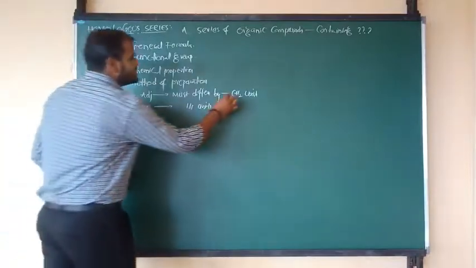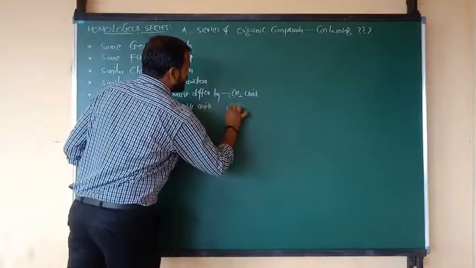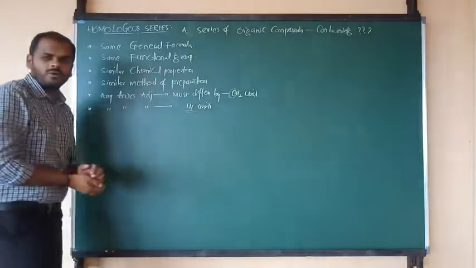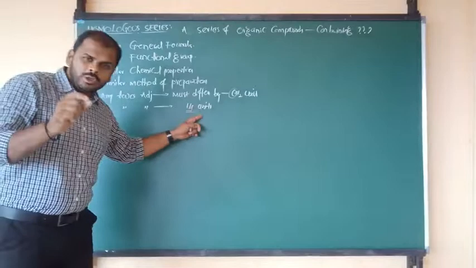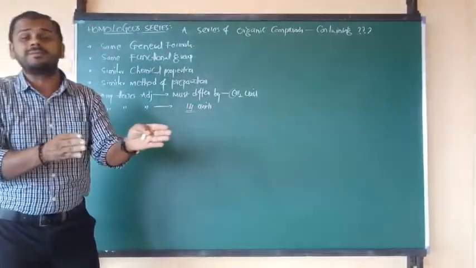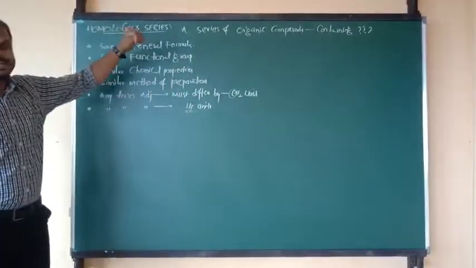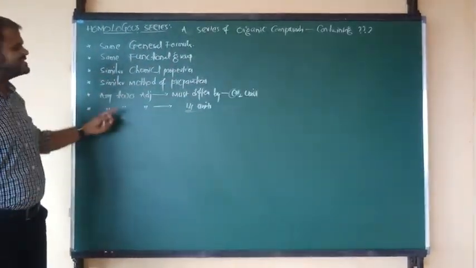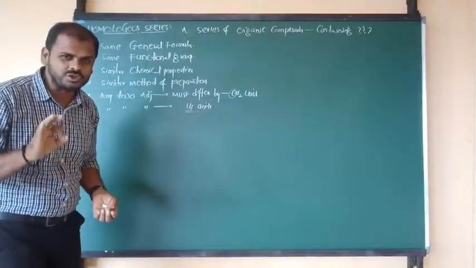How? Suppose carbon mass is 12, and 2 hydrogens are 2, so the total is 14 unified mass. So in a homologous series, the gap should be 14 units between any two adjacent compounds, from first to second, second to third. If this satisfies all the rules and conditions, then definitely we say it is an example of a homologous series.